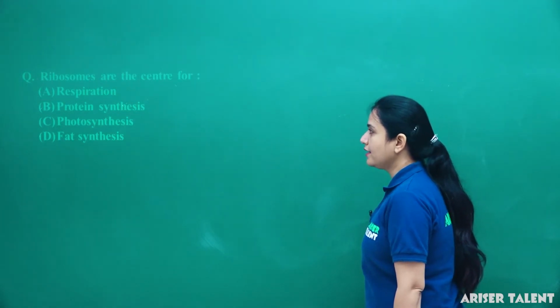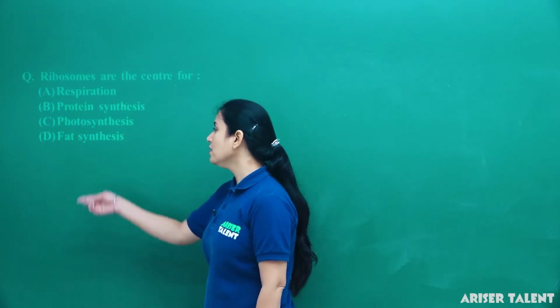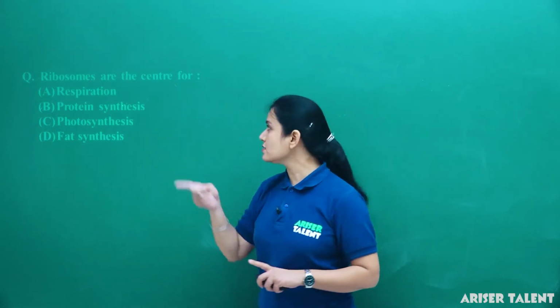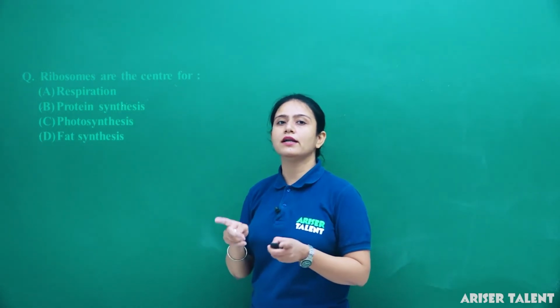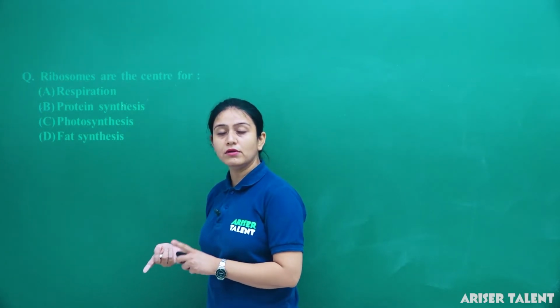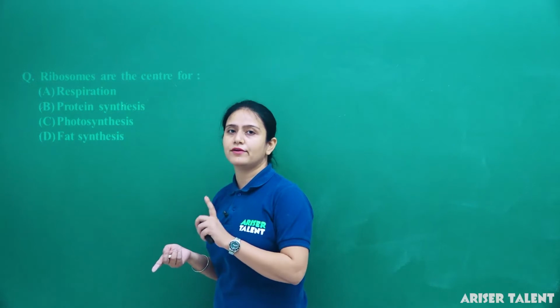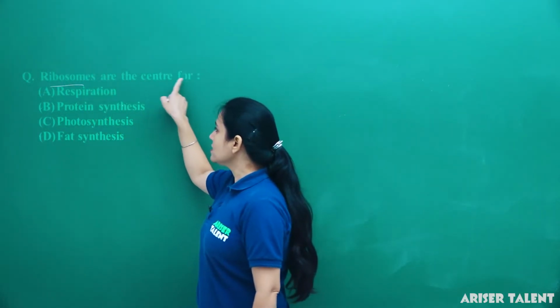Ribosomes are the center for respiration, protein synthesis, photosynthesis and fat synthesis. As we all know, ribosomes are the site, the center, of protein synthesis. This is the reason that they are present on the endoplasmic reticulum, which is known as rough endoplasmic reticulum, and this is the site for protein synthesis. So here we can say that ribosomes are the center of protein synthesis. Clear?